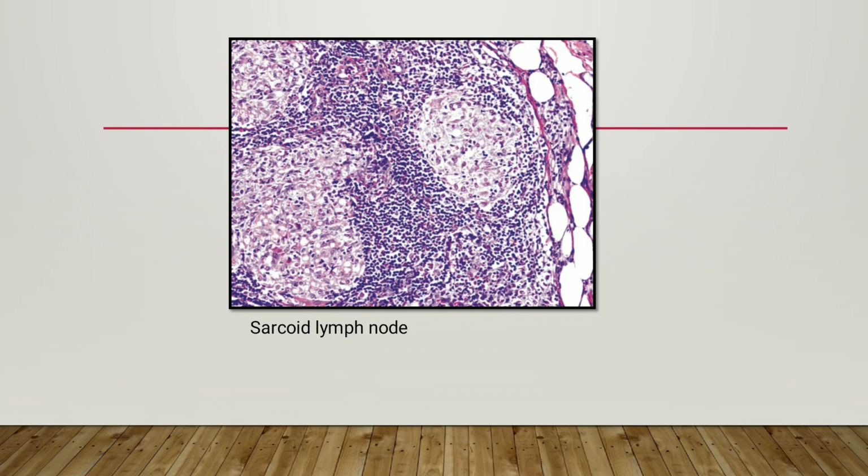This is a photomicrograph where we can see a lymph node which is having normal lymphocyte aggregation. In between we can see the granulomas which are formed by aggregates of epithelioid cells, fibroblasts, and very few lymphocytes. These granulomas are non-caseating. There is no caseous necrosis seen in the center of the granuloma.